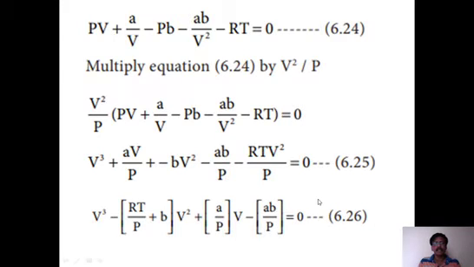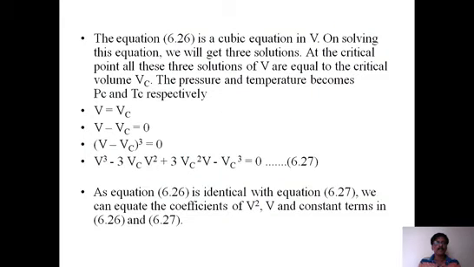This is an equation in terms of V with degree 3, so it is a cubic equation in V. On solving this equation, we will get three solutions because V^3 is there. Therefore we must have three answers.